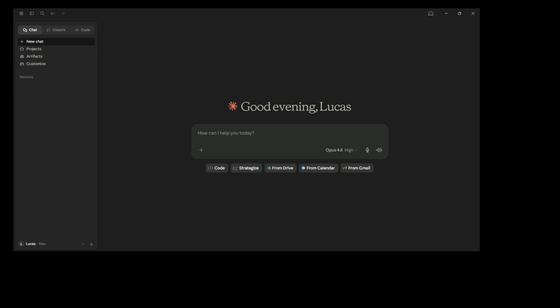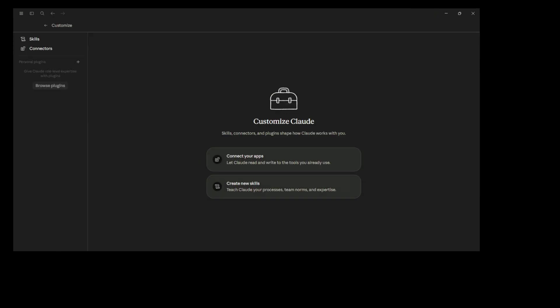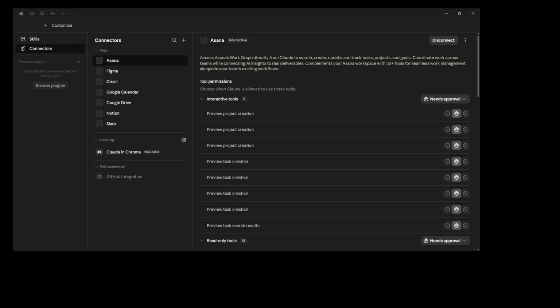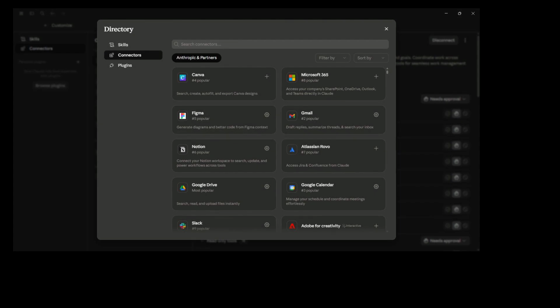MCP stands for Model Context Protocol. Forget the name. Here's what it actually means. Right now, Claude lives behind glass. It can see your world, it can think about your world, but it can't touch anything. An MCP is a door in that glass.